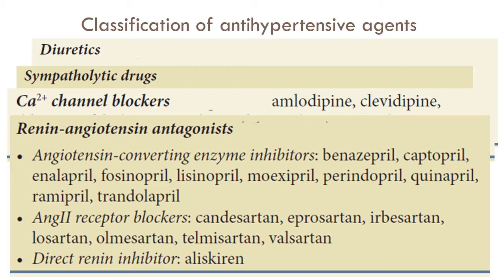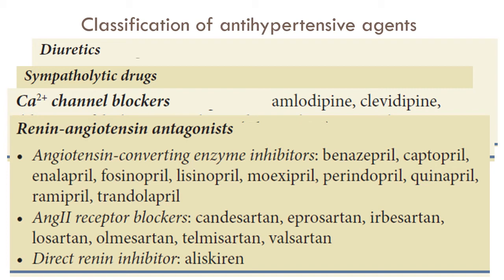These drugs can cause angioedema and cough because they also inhibit the metabolism of bradykinin. These drugs are additionally advantageous in patients with diabetes mellitus, post-myocardial infarction, and chronic renal disease.